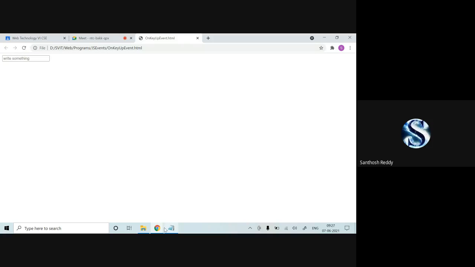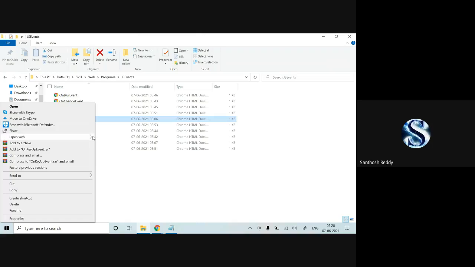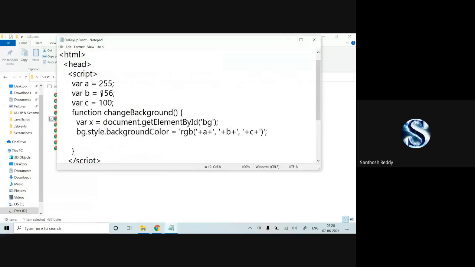Now what I'll do: you can change the color by changing the values of your A, B, C. Here I'll change it to 255, and here also 255.